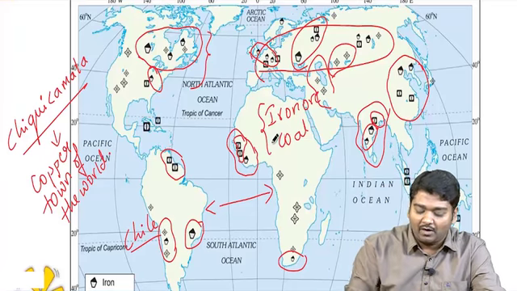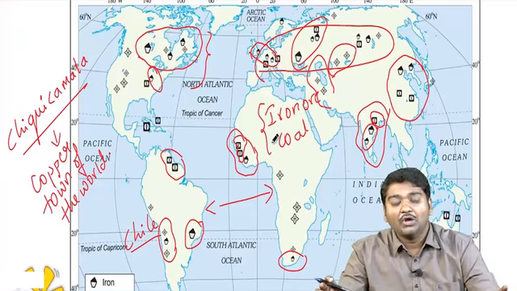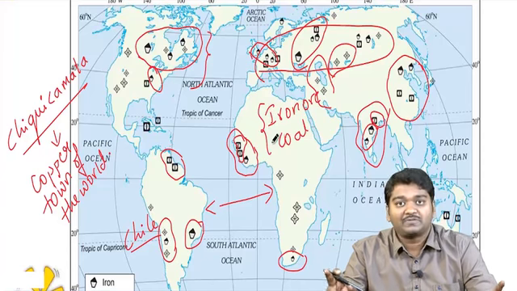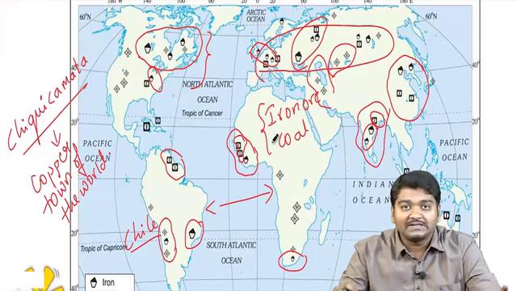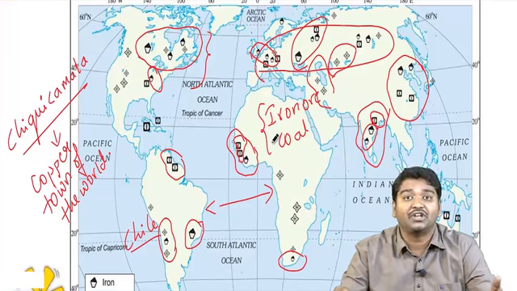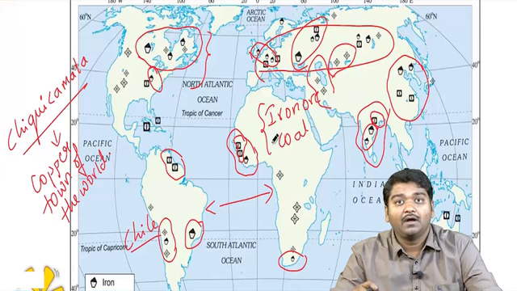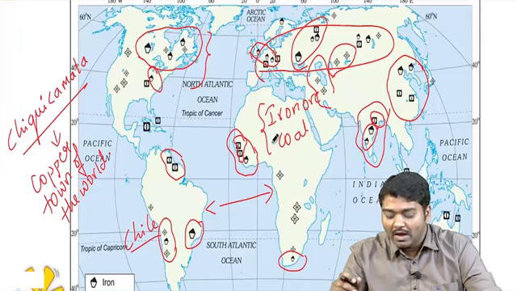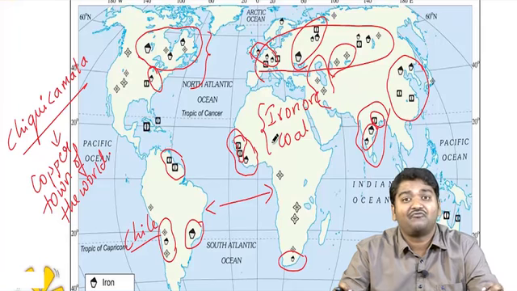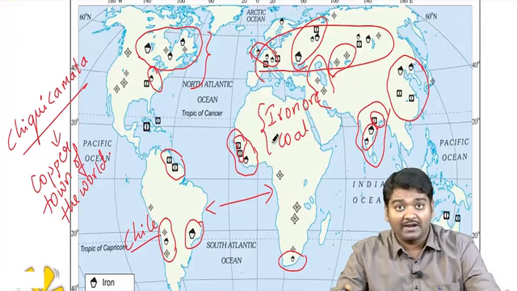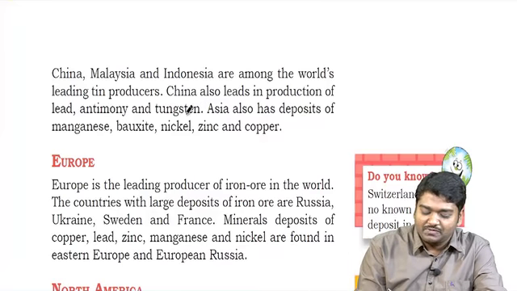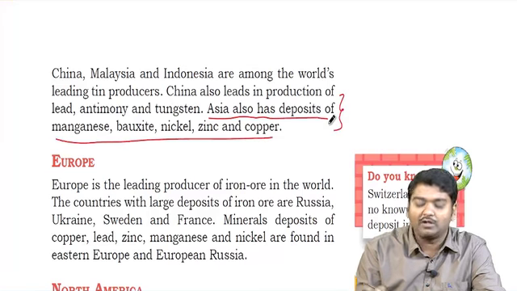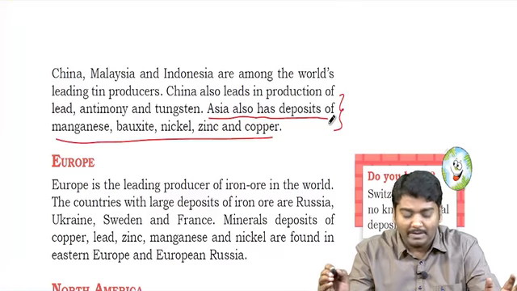Then you should be aware of this particular diagram. What did you understand? You understood that in Asia, iron ore is present in India and China. When I take Europe, it is present in the eastern part of Europe, in the UK, and also in European part of Russia. And Australia has it. Africa, very little iron ore is present. South America, little, but Canada has iron ore as well. Apart from this, Asia also has deposits of manganese, bauxite, nickel. Almost all the minerals are there in Asia, so you need not remember that.